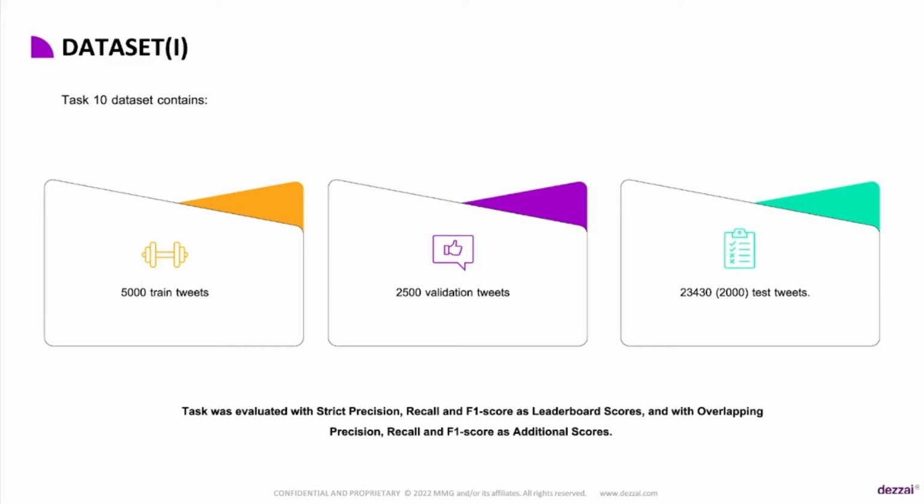Regarding the dataset, we are dealing with a small corpus, with only 5,000 tweets for training. On the other hand, the test contained a total of 23,000 tweets, of which only 2,000 have been used to evaluate the approaches of the participants. At the same time, it is important to highlight that the official metrics of the task were strict accuracy, coverage, and F1. For the initial validation stage, overlapping metrics were used, allowing participants to have more data for model performance analysis.